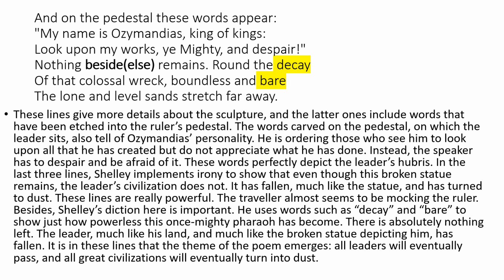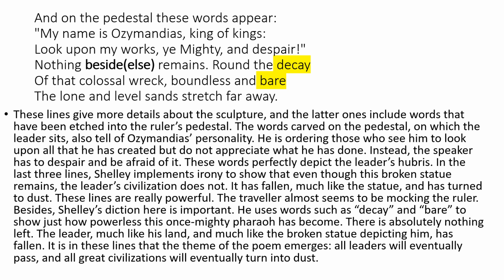These lines give more details about the sculpture, and the later ones include more words that have been etched into the ruler's pedestal. Etched means carved, to cut a pattern or a picture. So it is talking about what has been written there by cutting. Pedestal, I told you, is a base or the bottom. The words carved on the pedestal on which the leader sits also tell of Ozymandias' personality. He is ordering those who see him to look upon all that he has created, but not to appreciate what he has done. Instead, the speaker has to despair and be afraid of it. These words perfectly depict the leader's hubris.